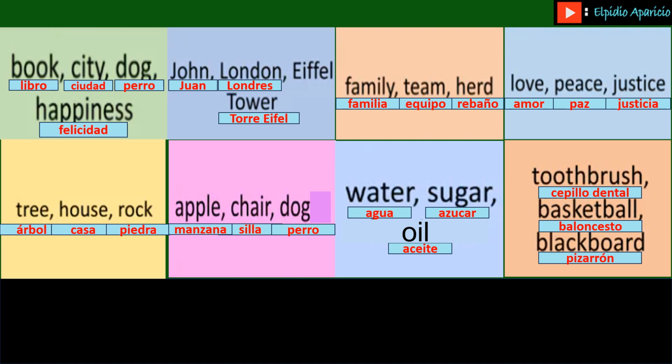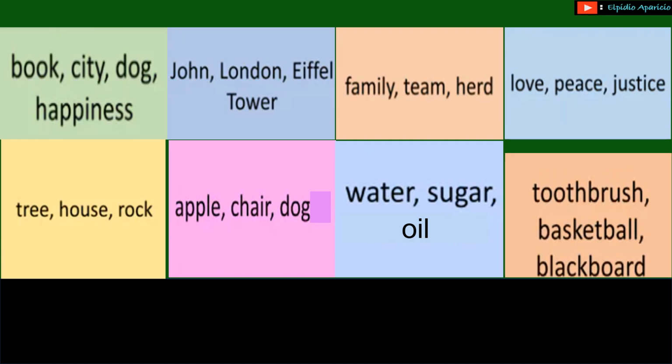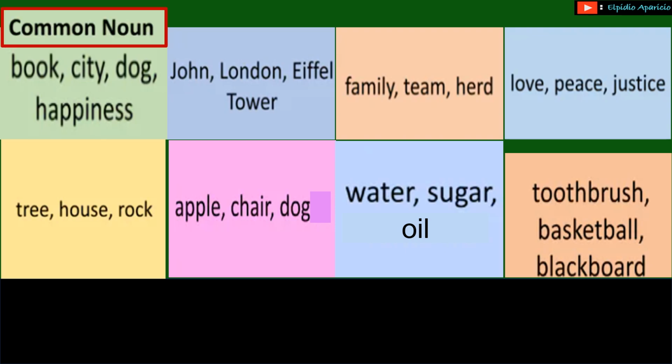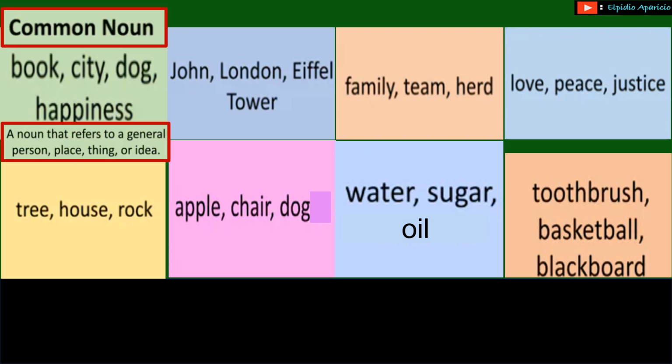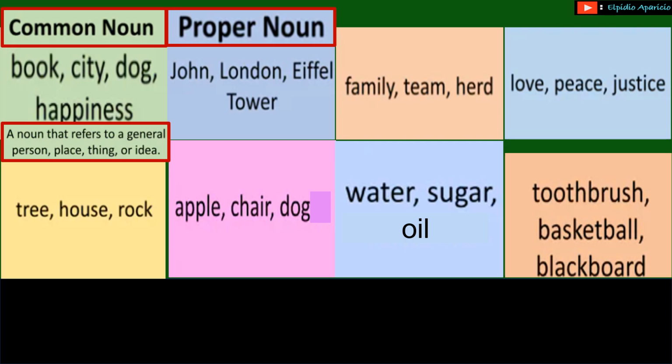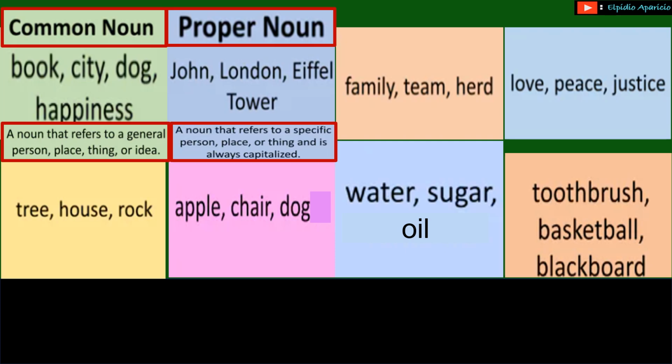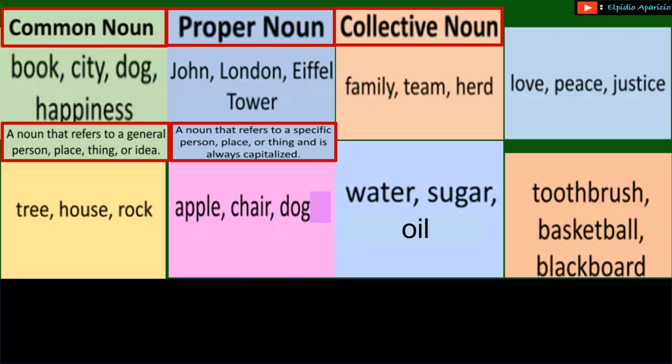Let's go on. The categories are like this. Common noun: a noun that refers to a general person, place, thing, or idea. Next, proper noun. A proper noun is a noun that refers to a specific person, place, or thing and is always capitalized. Then we have the examples.